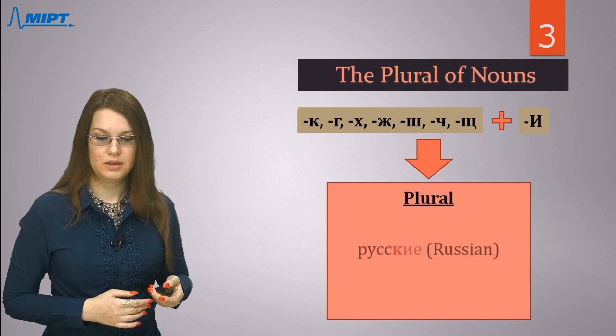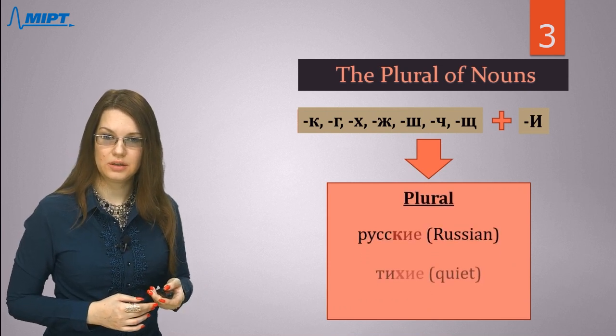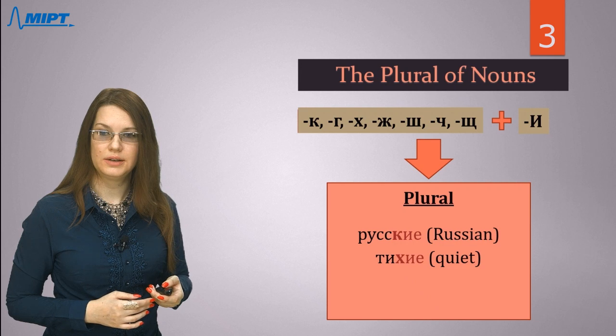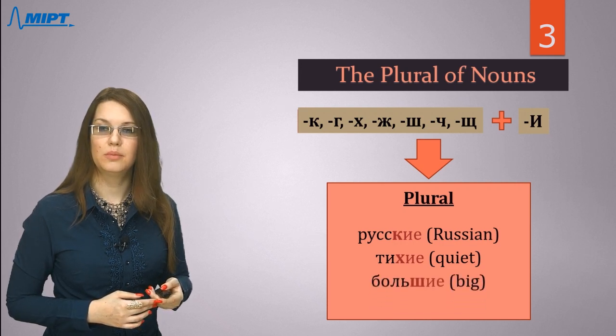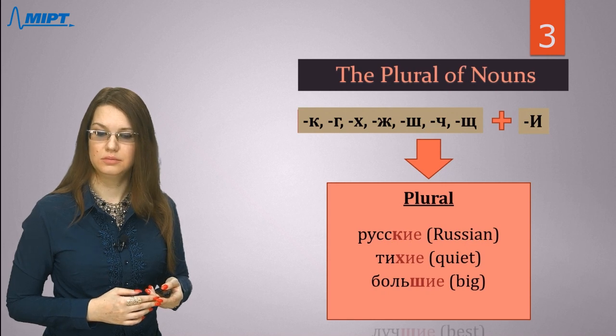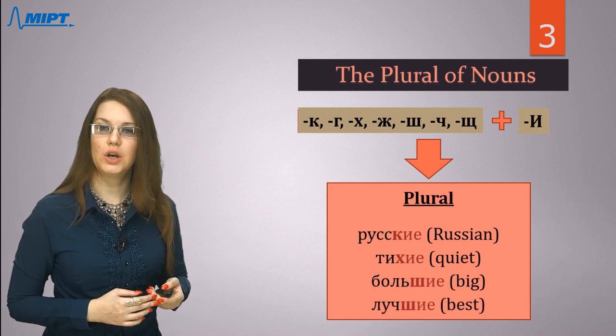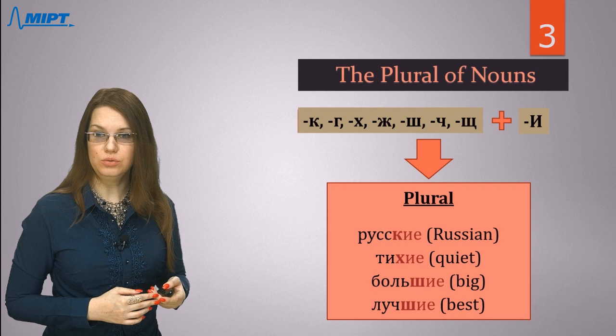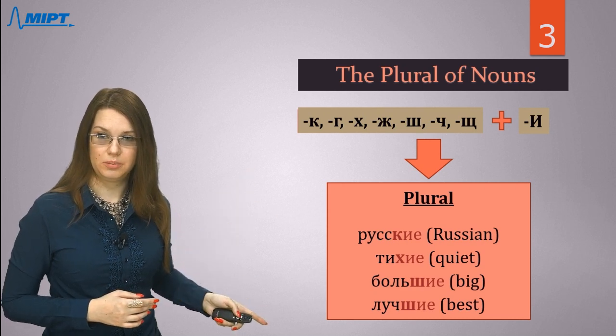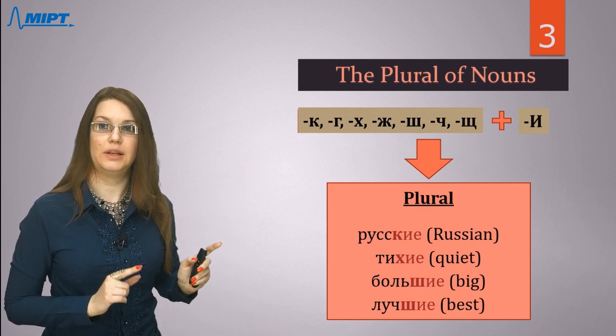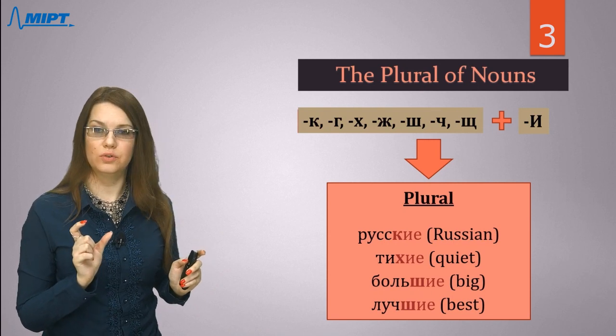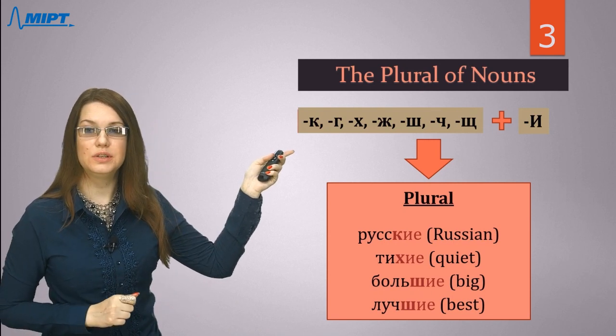So, for example, русские, тихие, большие, лучшие. These are some examples when the last letter of the stem, the last letter of the base, is one of these letters.